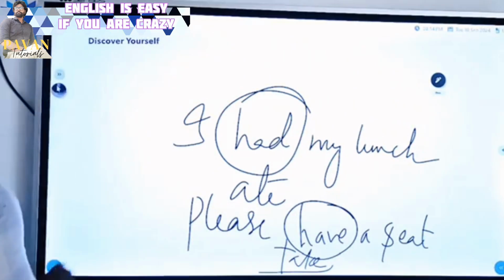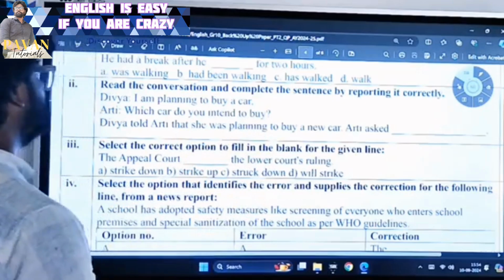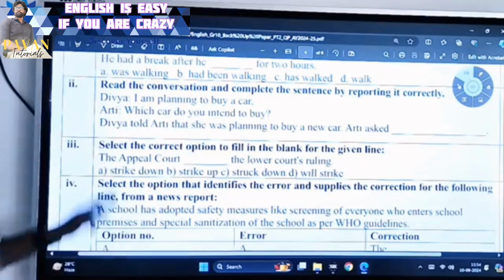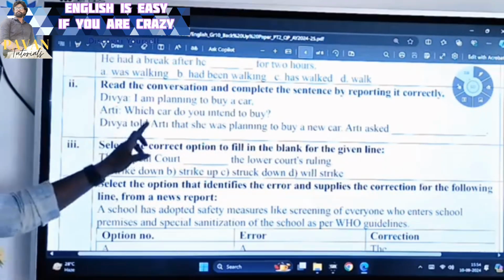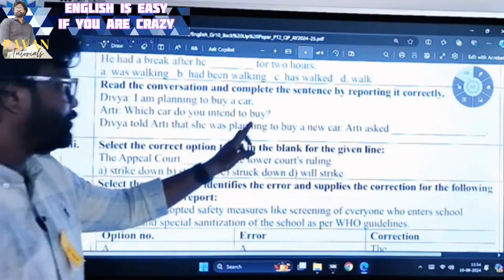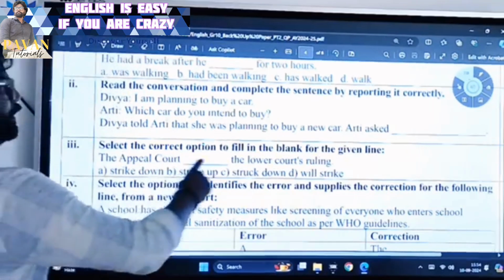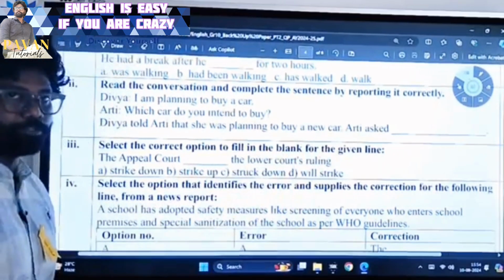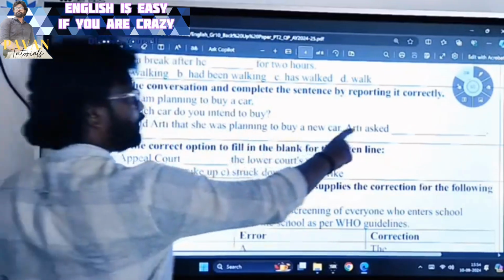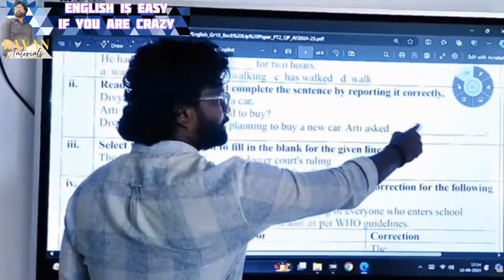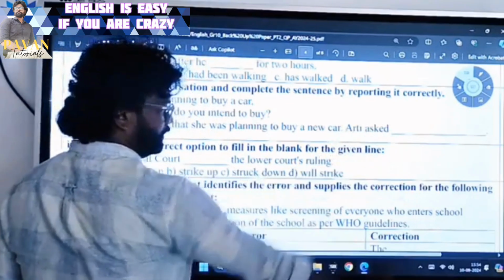Okay, now the second question. Read the conversation and complete the sentence by reporting it correctly. Divya, I am planning to buy a car. Aarti, which car do you intend to buy? Divya told Aarti that she was planning to buy a car. Aarti asked, now tell me, what is the answer we are supposed to write? Out of these 2 lines, what conversation should be written as an answer? We have to write the line spoken by Aarti.